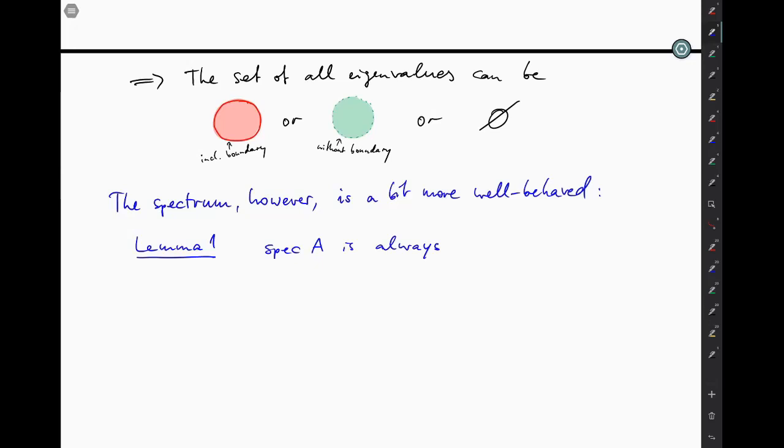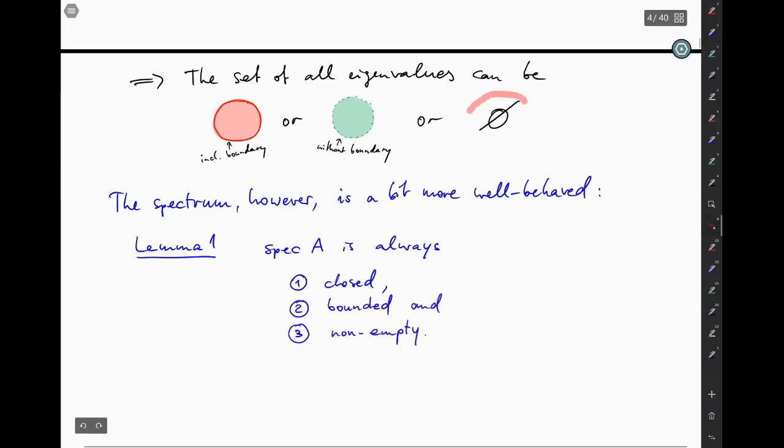The spectrum of A is always closed, bounded, and non-empty. So this couldn't happen here, that couldn't happen because it's not closed. This could happen. Okay,